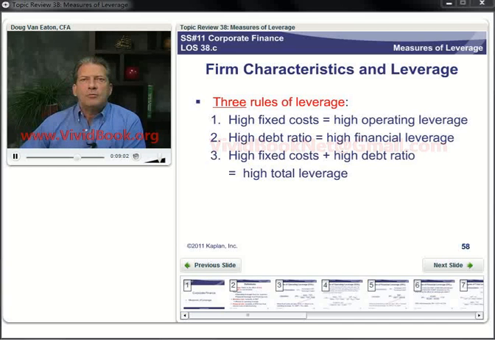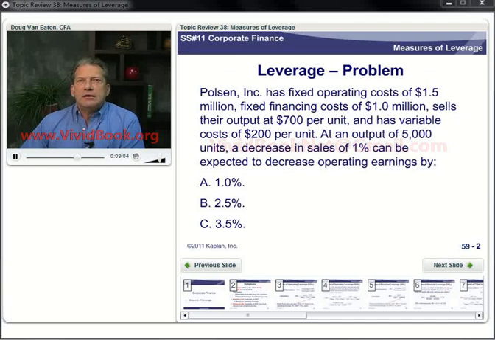Let's look at a problem here. Polson Inc. has fixed operating costs of $1.5 million, fixed financing costs of $1 million, sells their output at $700 a unit, and has variable costs of $200 per unit. At an output of 5,000 units, a decrease in sales of 1% can be expected to decrease operating earnings by, so if we're talking about operating earnings and sales, we're talking about the degree of operating leverage.